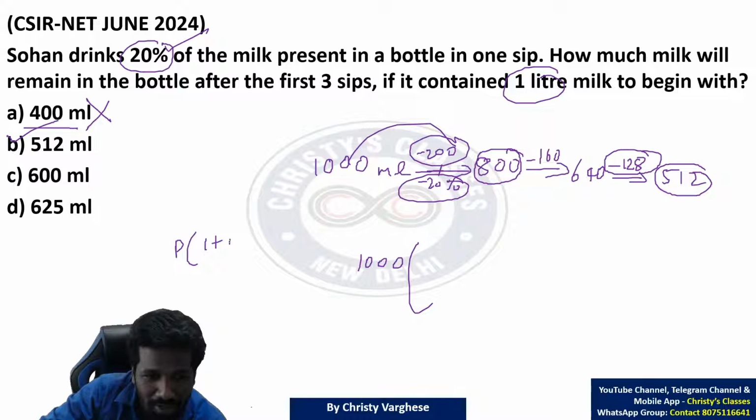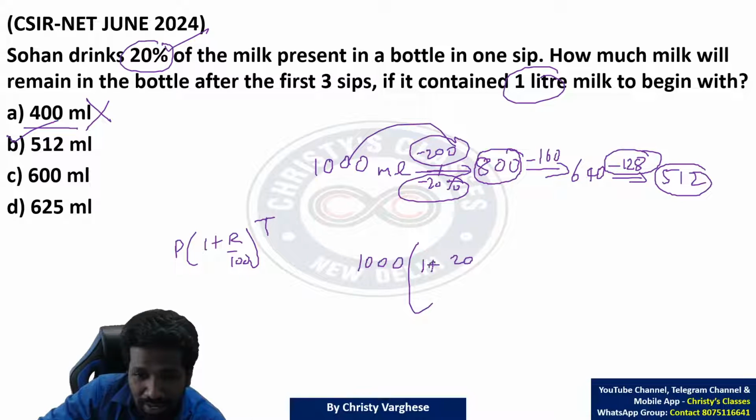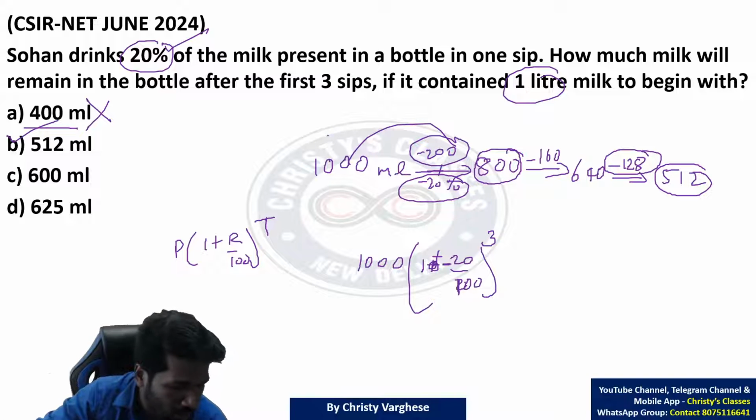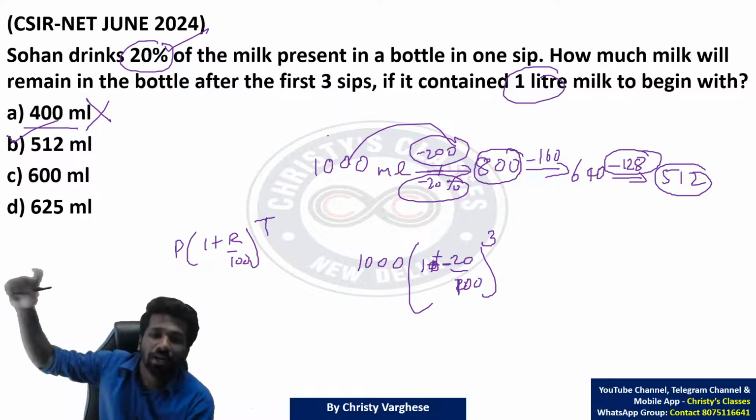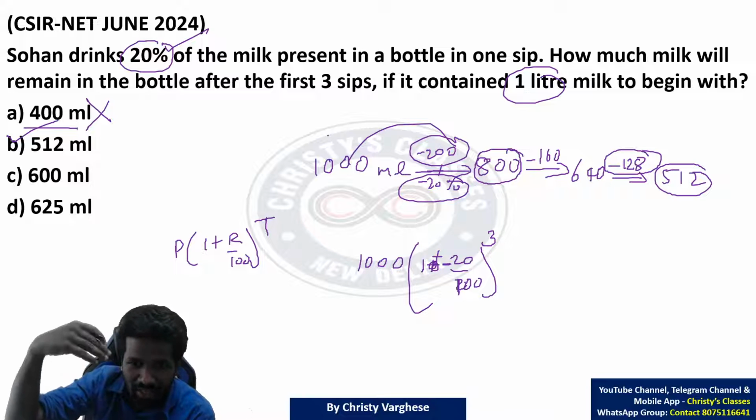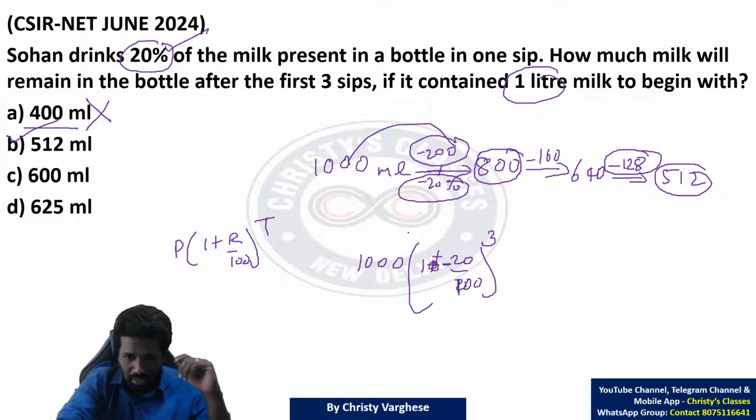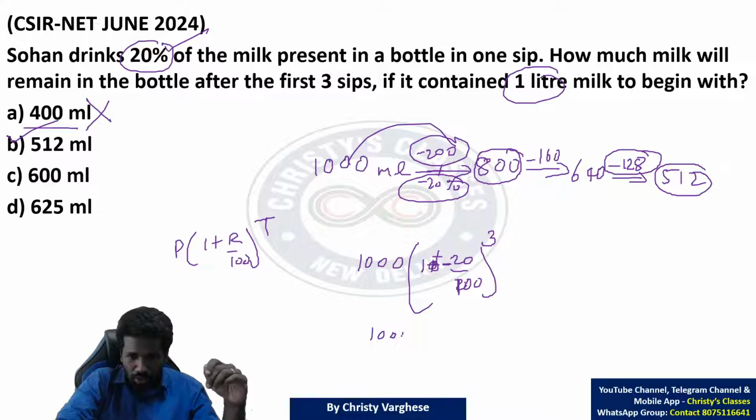P into 1 plus R by 100 raised to time period, this is also fine, that is what I am saying. 1 plus rate क्या है 20%, but negative 20% है. 1 plus negative 20%, नहीं है तो 1 minus 20%. Raised to time period 3 बार है ना. हाँ, compound interest में we normally say years, but here years में नहीं, iterations के बारे में है, that is the time period. How many times? That is time. So 1000 into 1 minus 20 by 100, 80 by 100 raised to 3.